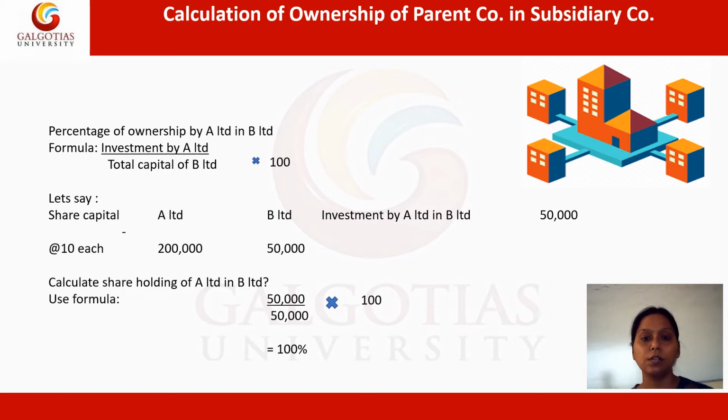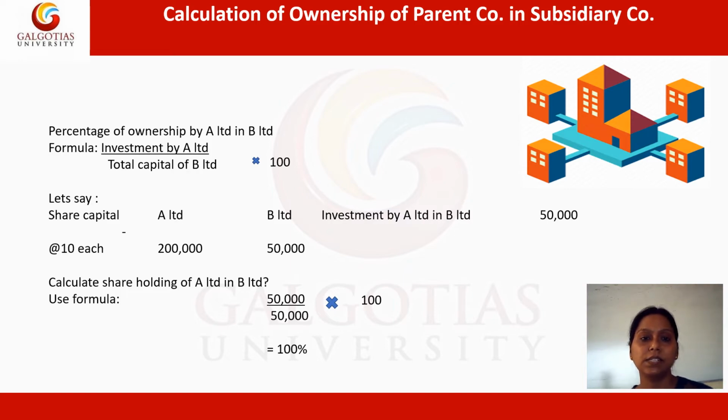Now, since we are talking so long about the parent and the subsidiary, the question arises how we are going to prepare the consolidated balance sheet. The parent company is the one holding everything, whereas the subsidiary company is somewhat like the parent company has acquired it by investing a lot of money in it. So firstly, whenever we prepare the consolidated balance sheet, the first working note which we prepare will be about the ownership of the parent company in the subsidiary company. So how do we prepare that? For that, we have a certain formula to follow.